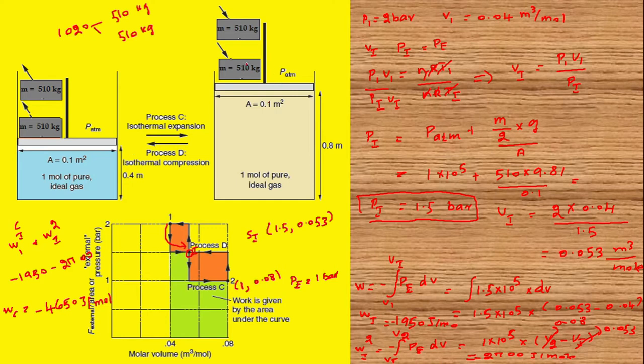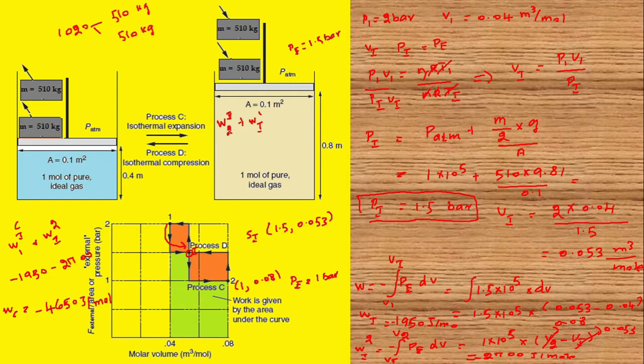Now let us calculate the work done for the process D. Here I am going to place the weights one by one so that the system can be brought back to its original condition. We know the pressure and volume of the intermediate state and states 1 and 2. Now let us calculate the work done: W2 to I plus WI to 1. When the first weight is placed, P external will be 1.5 bar.